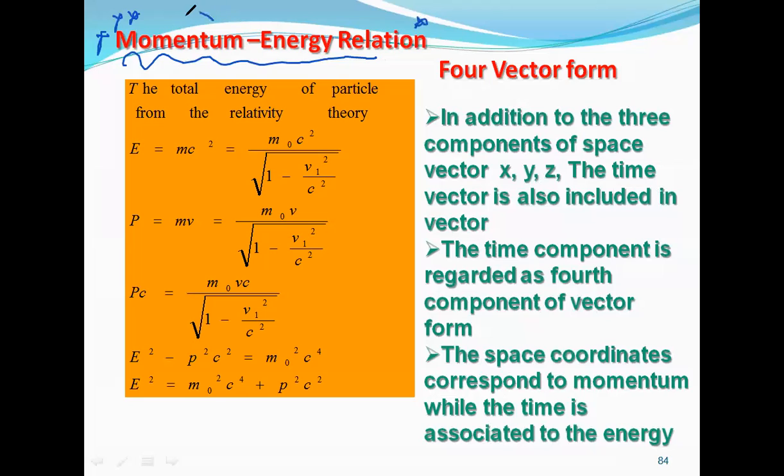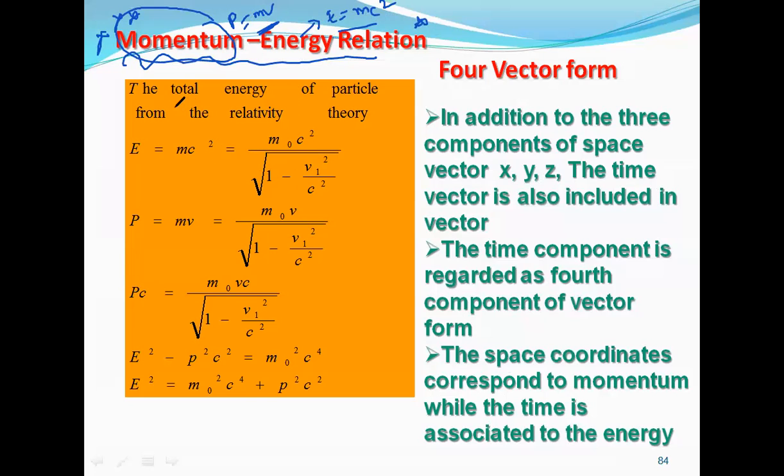So what is actually momentum? We already learned that momentum is the product of mass and velocity. We also know that there could be kinetic energy, but E is equal to mc square is one of the energy equations according to Einstein. What is the relation between these two? We know that P is equal to mv. We know that E is equal to mc square. And we have to obtain the relation between these two. But how do we get it?